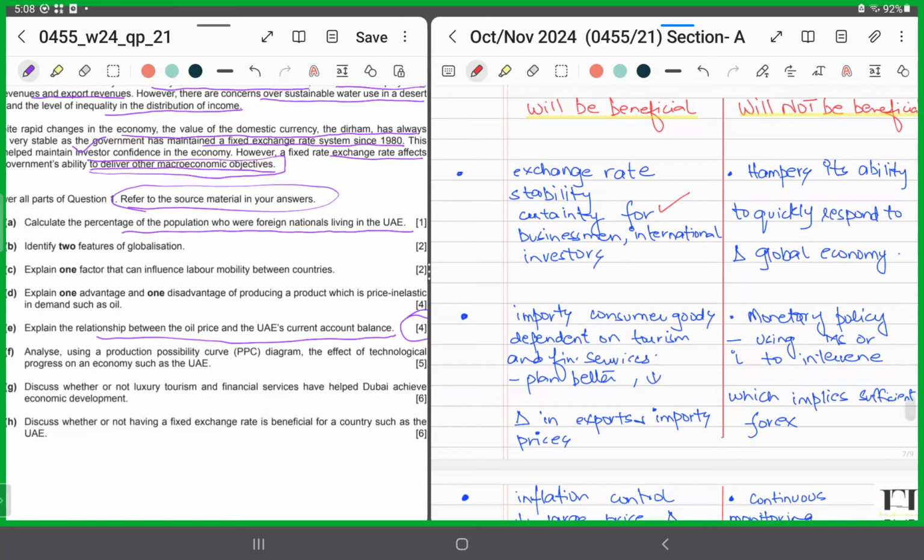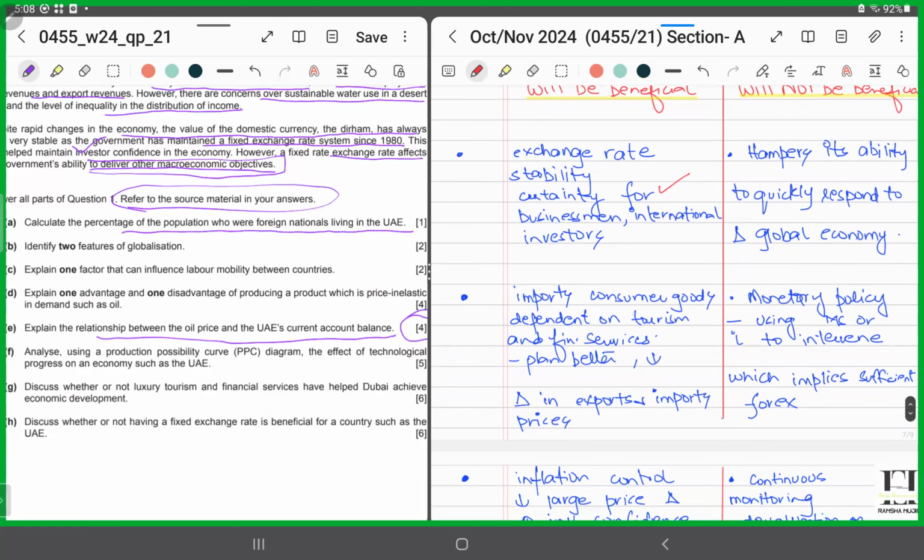So, as a result, what would happen? It would also enable the country to import consumer goods relatively easily, right? Because there are fewer fluctuations in prices, since the exchange rate is pegged, right? As a result, there would be smaller changes in export and import prices, right?